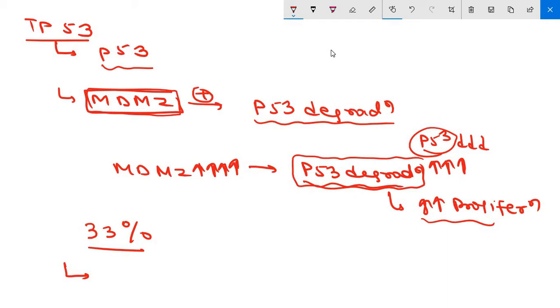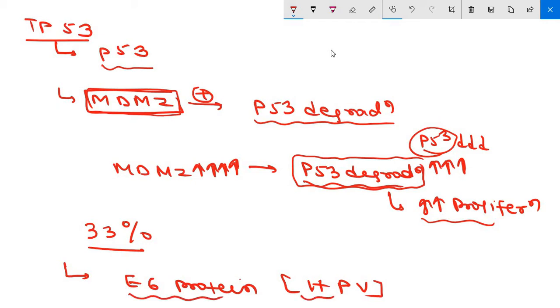Also, like RB, the transforming proteins of several DNA viruses bind P53 and promote its degradation. The best known of these viral oncoproteins is the E6 protein of human papilloma virus, which is also associated with squamous cell carcinomas of the head and neck. The E6 protein of high risk human papilloma virus has causative roles in cervical carcinoma and a subset of squamous cell carcinomas of the head and neck. So this is an important MCQ question: E6 protein and MDM2.